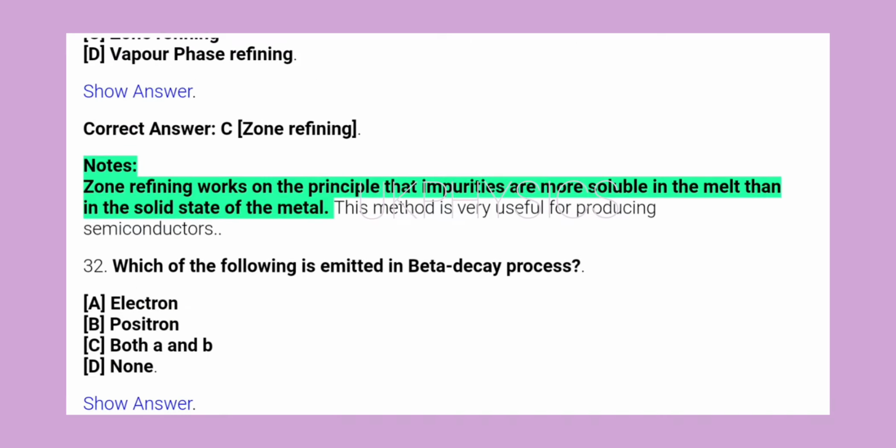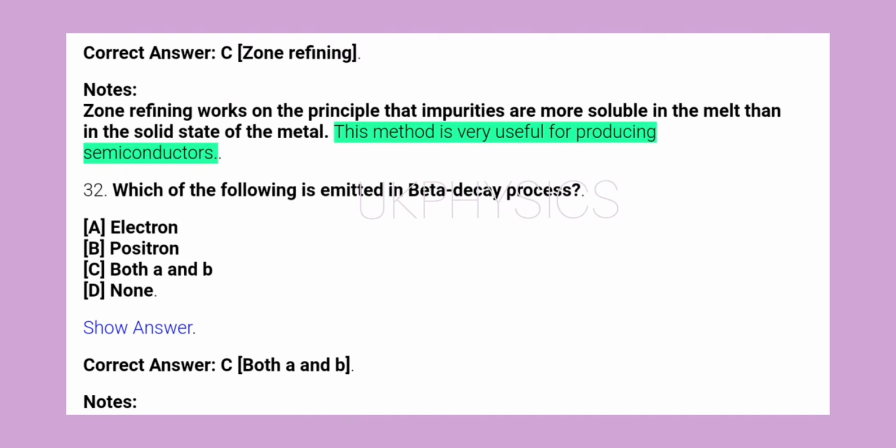Notes: zone refining works on the principle that impurities are more soluble in the melt than in the solid state of the metal. This method is very useful for producing semiconductors.